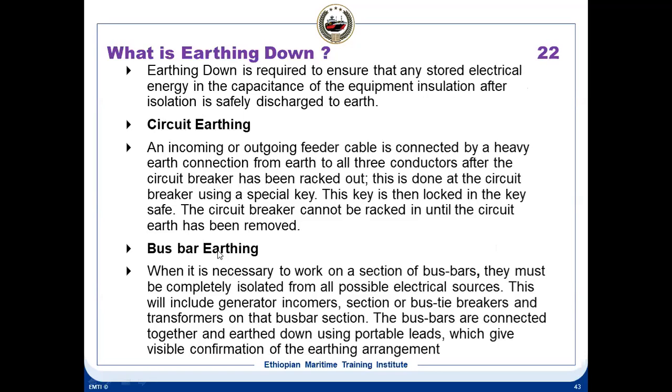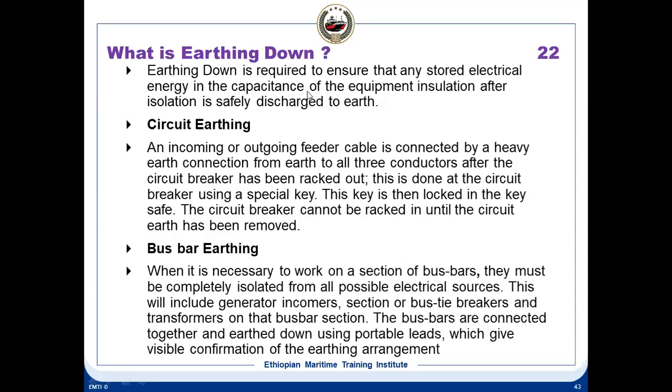Suppose you are grounding one side of the bus bar, then after you isolate the bus bar at the tie breaker, you need to ground it with these grounding cables. These are separate cables provided for high voltage, and there are connectors which have to be connected.